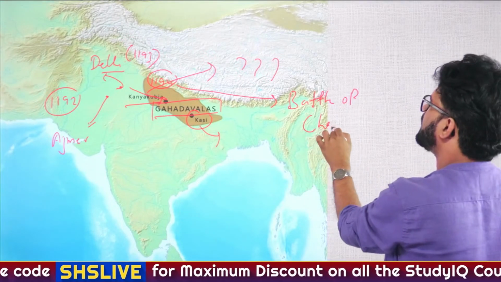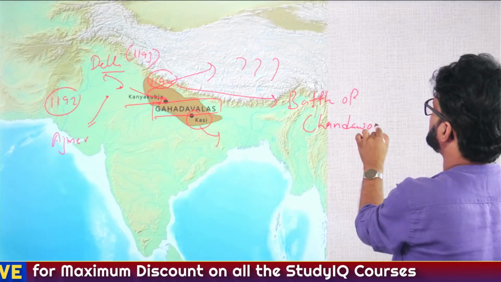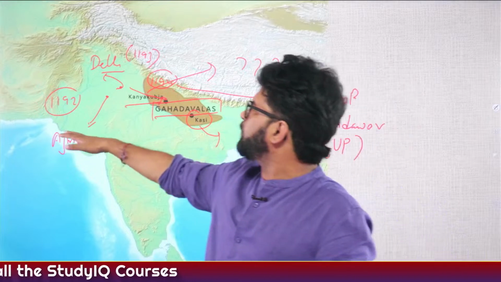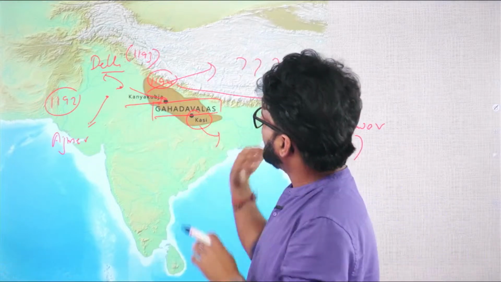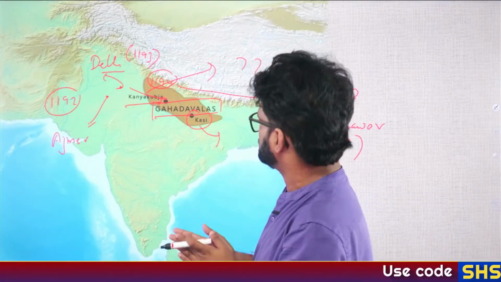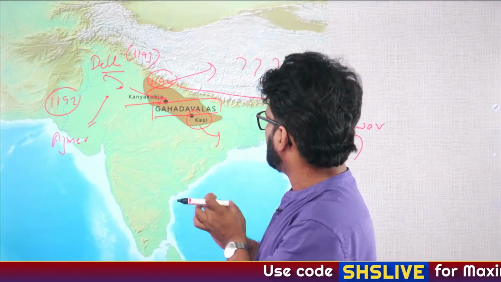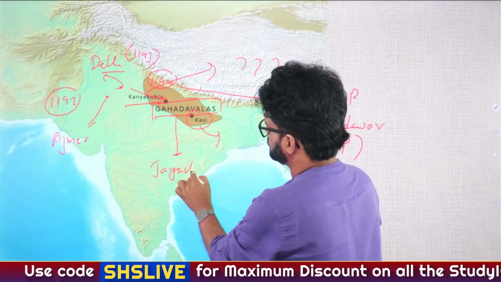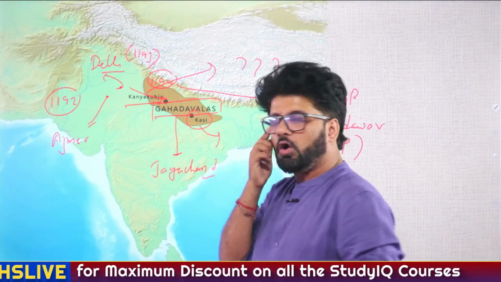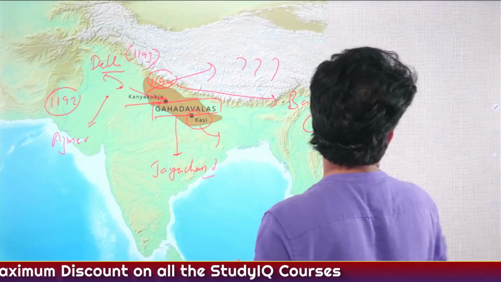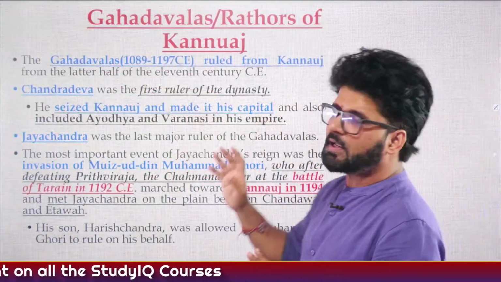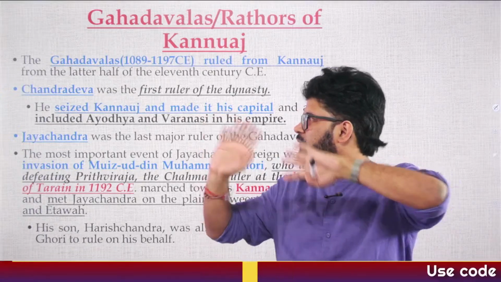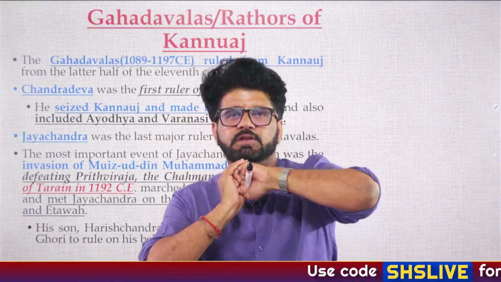Because Tarayan everybody knows. So now we have to know something which most of the people skip, which you shouldn't skip. At the same time, you also have to pay attention to the map, because map will help you in understanding facts in a much better manner. Fine. Gahadwalas. The most important king here is Jayachand, who was the father-in-law of Prithviraj Chauhan. And again here, we'll talk about so many factors like why Rajputs got defeated by these Arab invaders, etc. And finally, why these Turkish invasions were successful, so to say.